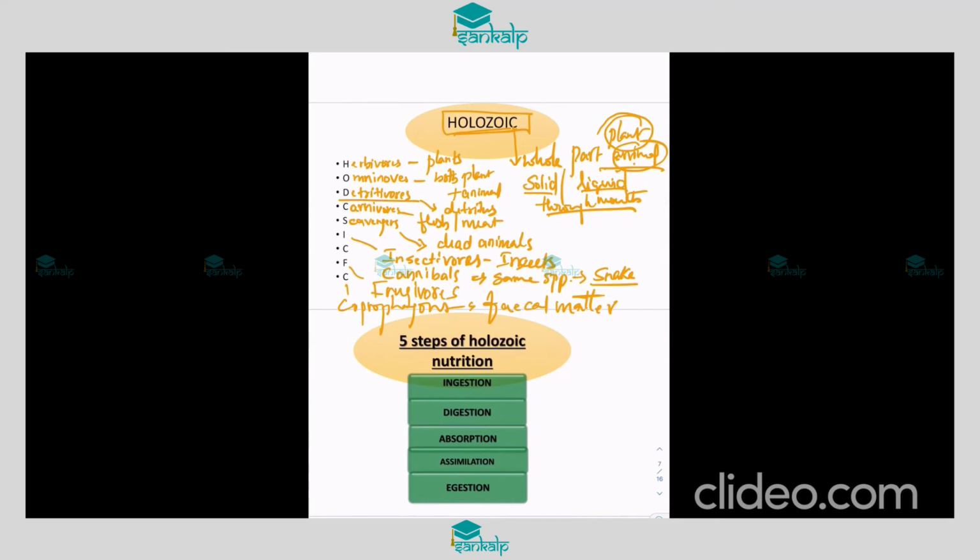The animals which show holozoic nutrition go through 5 steps to use and utilize the food. One is ingestion, that is the intake of food, where food is taken into the body through the mouth or other forms in lower animals.